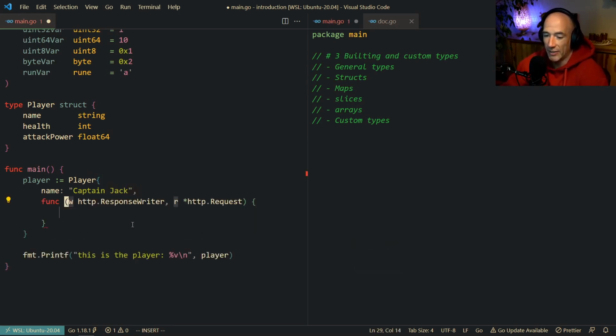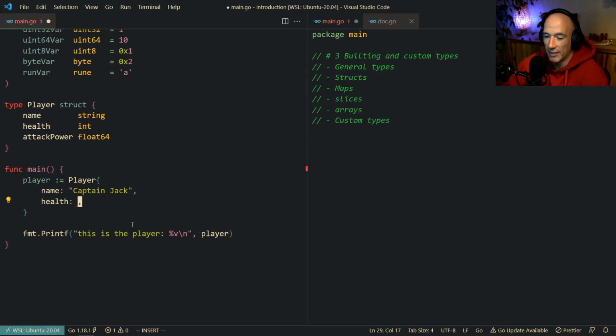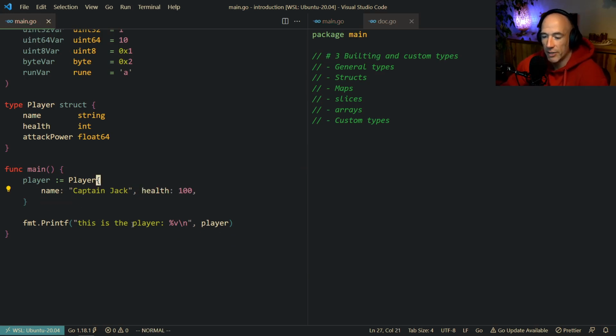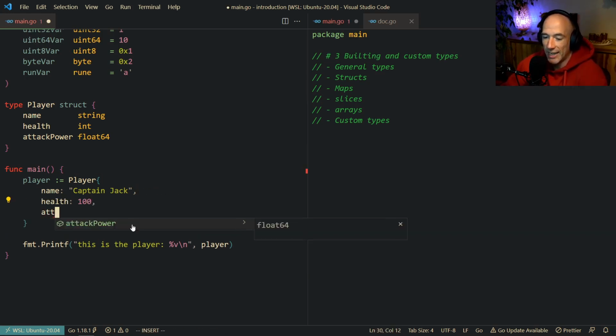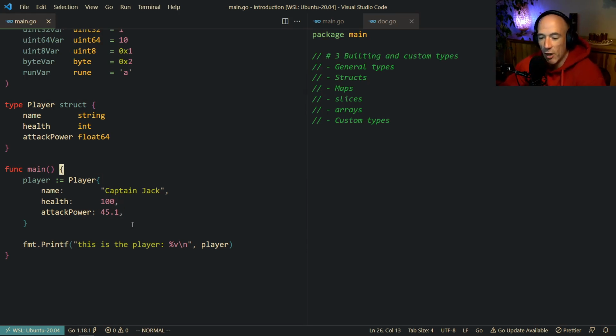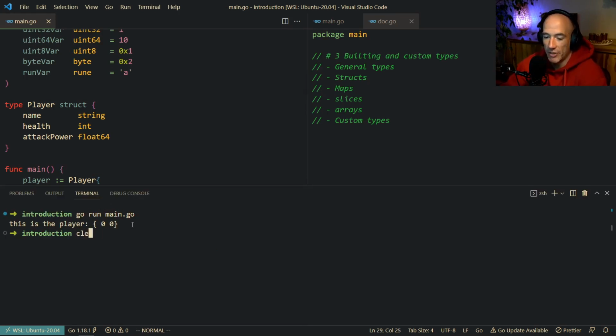Then we're going to say the health of the player is going to be 100. And we're going to say that the attack power of the player is going to be, I don't know, maybe 45.1 attack power, right? So that's basically our player. Pretty nice. Then we're going to say go run main.go and see what's being printed out.